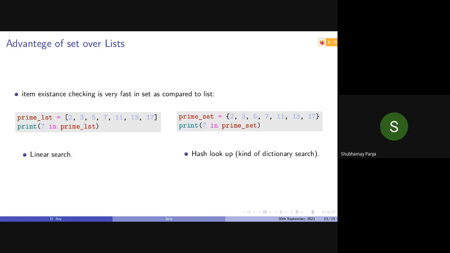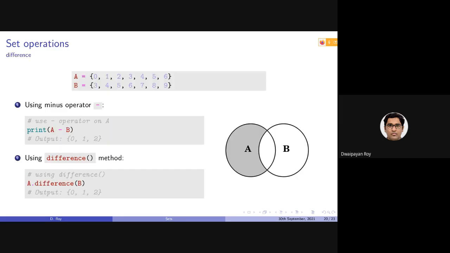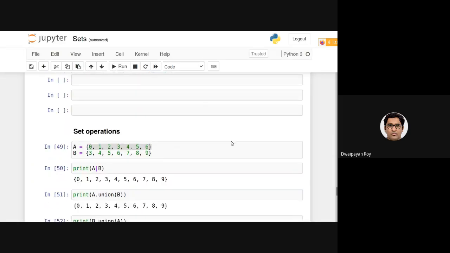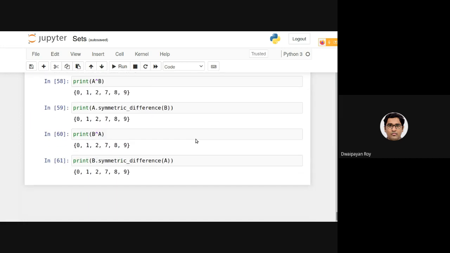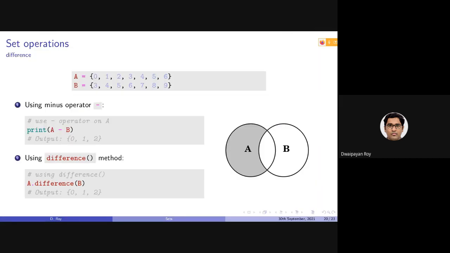Please say one more time the symmetric difference. The symmetric difference is this. Say the sets are 0, 1, 2, 3, 4, 5, 6 and 3, 4, 5, 6, 7, 8, 9. So basically the symmetric difference in this case will be what? Tell me.